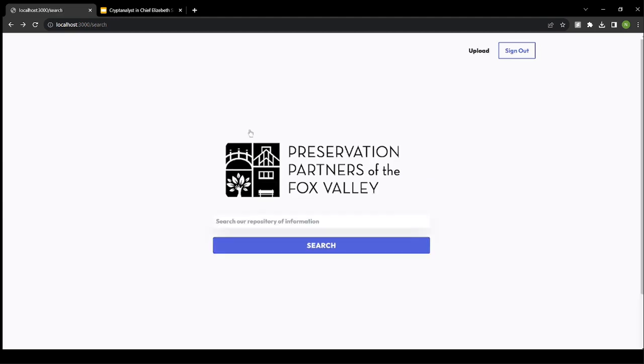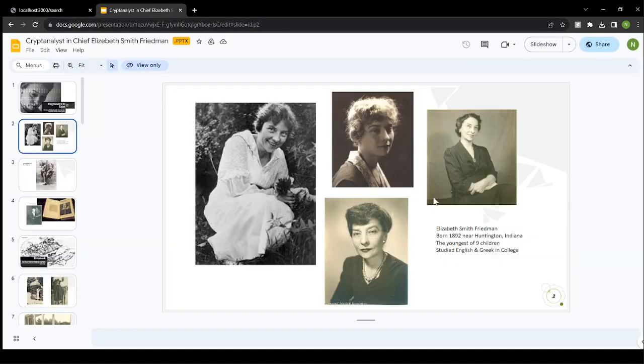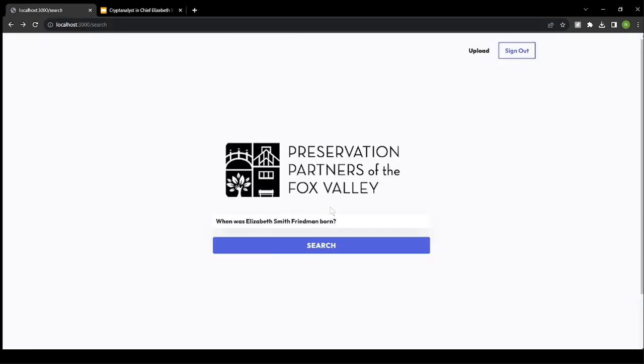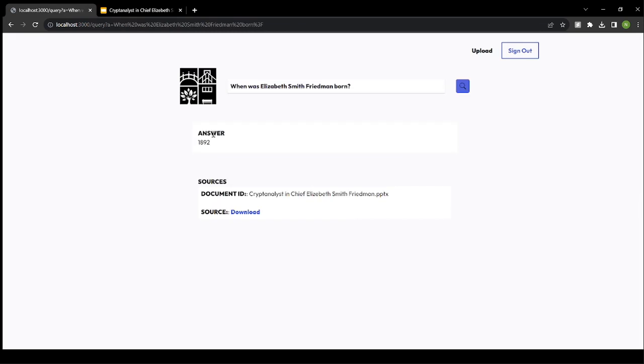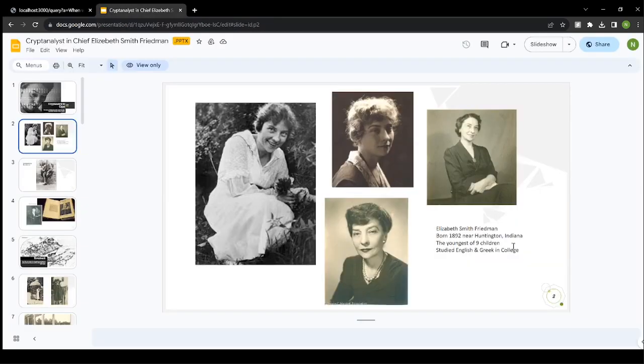So now that our documents are uploaded, the most important feature is probably the ability to search for important resources. For example, based on the previous document, let's say we want to know when Elizabeth Smith Friedman was born. It's 1892. All we have to do is write, when was Elizabeth Smith Friedman born? Click search, and here's the large language model's response. It says 1892, which is correct.